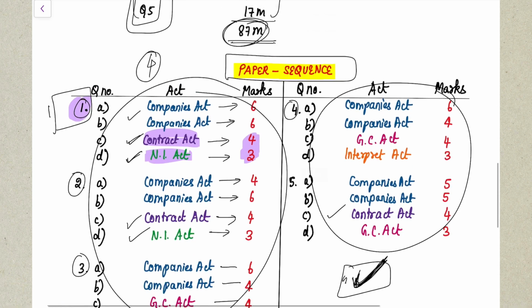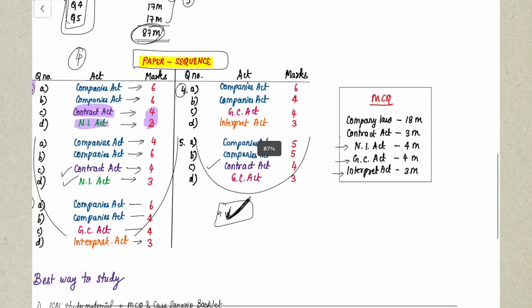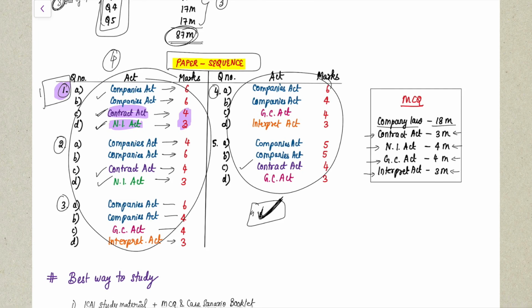Okay, yes. And even in MCQs, let me tell you, so totally for 30 marks you have to attempt. I think maybe one MCQ you'll have as optional in your exam. So MCQs also from Company Law you'll get for 18 marks. From Contract Act you'll get for 3 marks. From Negotiable Instrument Act you'll get 4 marks. General Clauses Act 4 marks. Interpretation Act 3 marks. So this is your MCQ pattern also. So right in hand here, please take a screenshot of this.